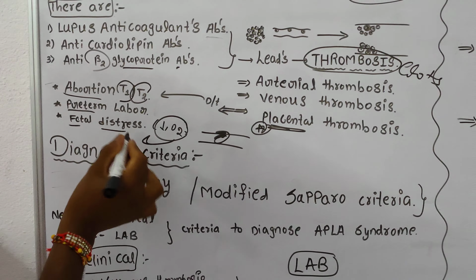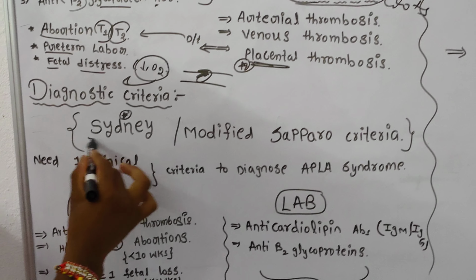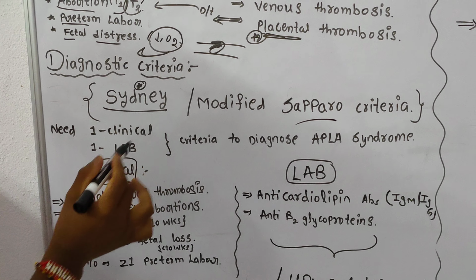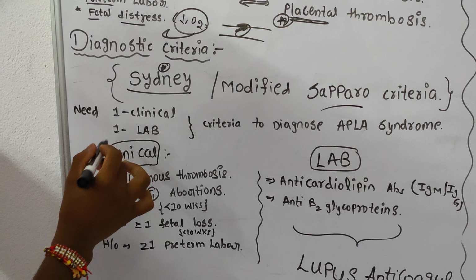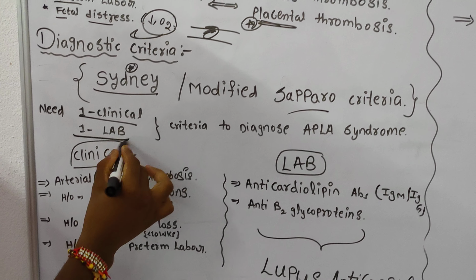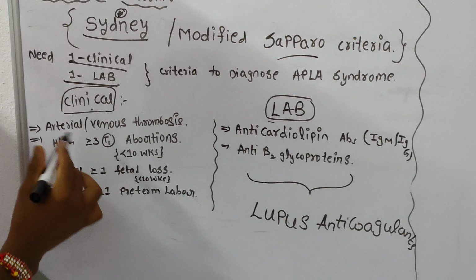And to diagnose this APLA syndrome, we have one criteria. It is called the Sydney or modified Sapporo criteria. In this criteria, to diagnose the APLA syndrome, we need one clinical finding and some of the lab findings. So let's know what the clinical findings and the lab findings are.